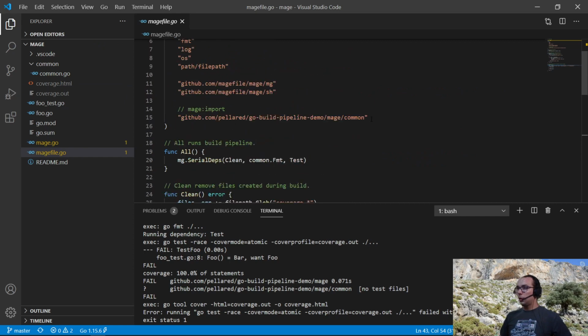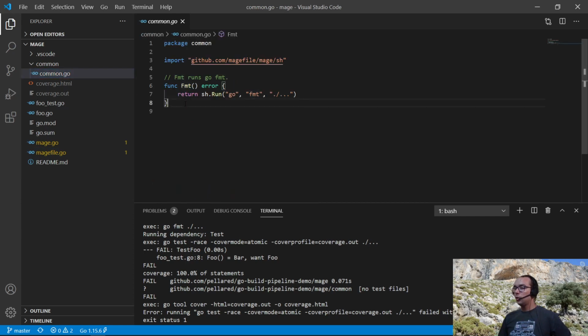And here is a magical command to import the targets from this package. So this package could be even another repository. So we can have common targets reused across the company for multiple Go projects. So this is how it could be implemented in this repository. Just a really small target FMT which just runs go fmt.